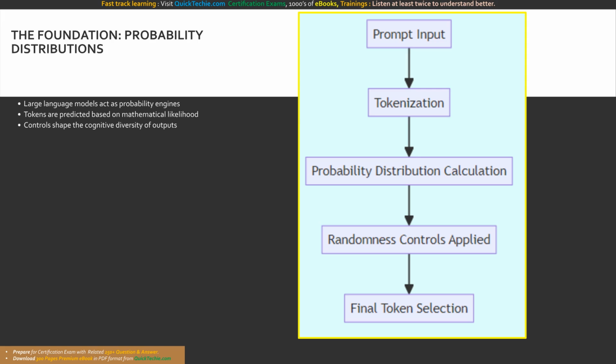Mastering this unlocks the true power of prompt engineering. Let us get hands-on and tame the math to build incredible applications.